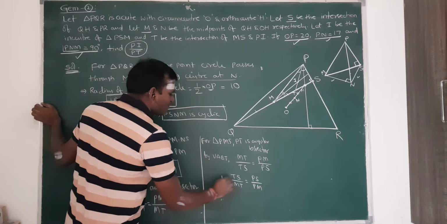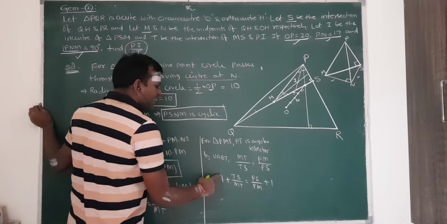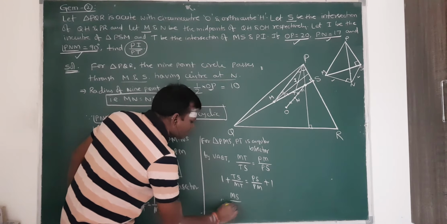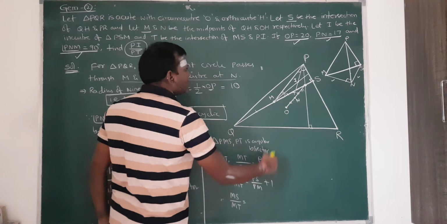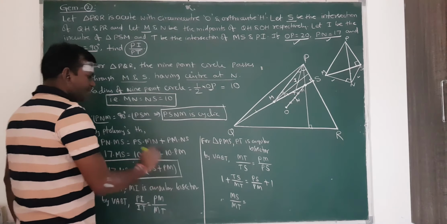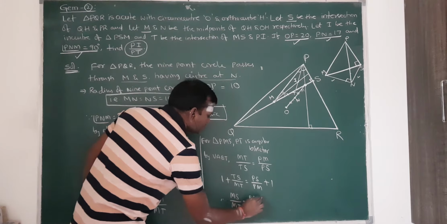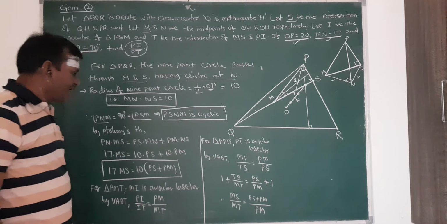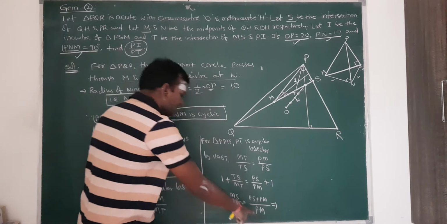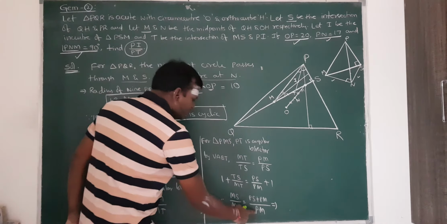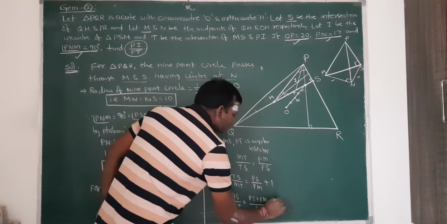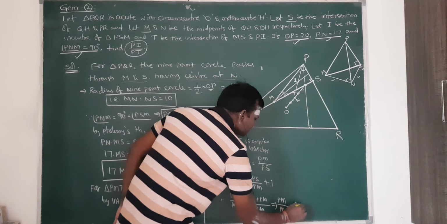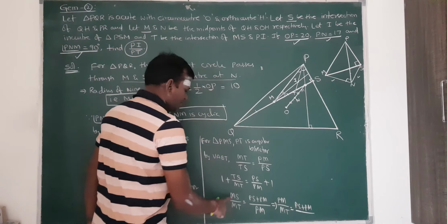If I add 1 on both sides here, then Mt plus Ts is Ms. Ms by Mt is equal to Ps plus Pm by Pm. Now I want the Pm by Mt value, so if I interchange these two ratios, then Pm by Mt is equal to Ps plus Pm by Ms.